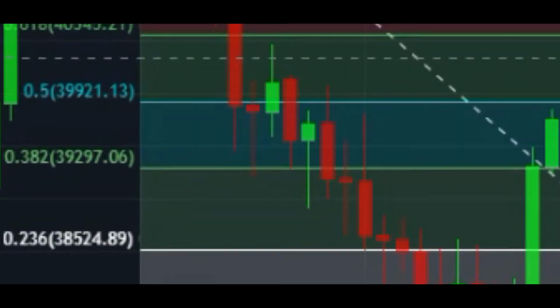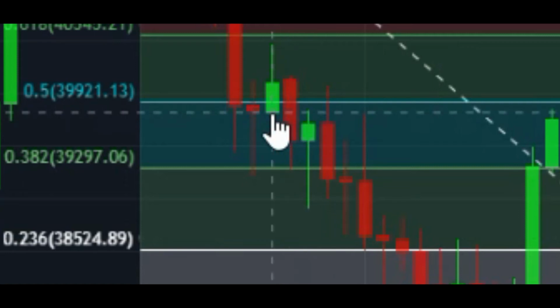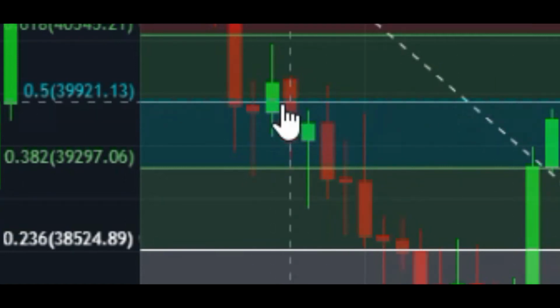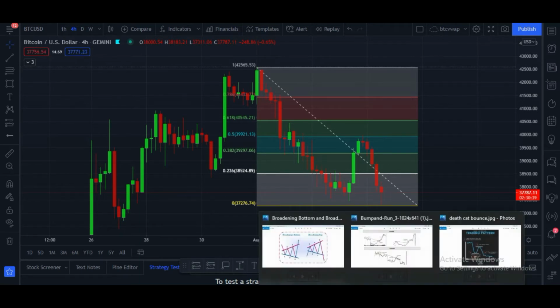Here you can see from top to bottom, Bitcoin rejected from the 0.5 zone, and after that price again went down to hit 36,300 and this level. This is following the pattern called the dead cat bounce pattern. Let me please show you.